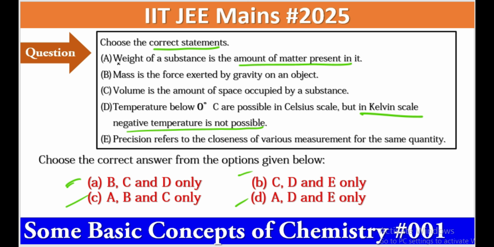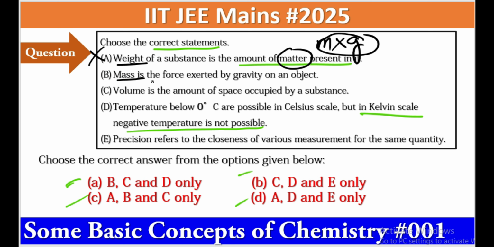See, the statement: weight of a substance is the amount of matter present in it. No, it is not correct. Why? We all know matter is connected to mass, which is m. Now, if you multiply g with this m, you will get weight. So mass into gravity gives weight. It is a wrong statement.